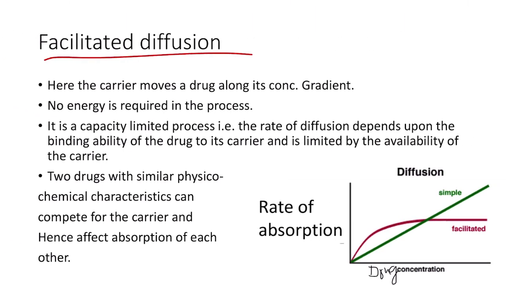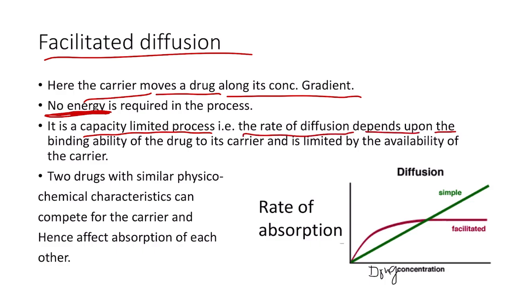Now what is facilitated diffusion? Here the carrier moves a drug along its concentration gradient, that is from higher concentration to lower concentration. It is just similar to the simple diffusion, but here it is carrier mediated. Since the drug moves from a higher concentration to lower concentration, there is no energy required in this process, and it is a capacity limited process. This is because the carriers get saturated. That is, the rate of diffusion depends upon the binding availability of the drug to its carrier and is limited by the availability of the carriers. So if the carriers are completely saturated, then the process will stop.